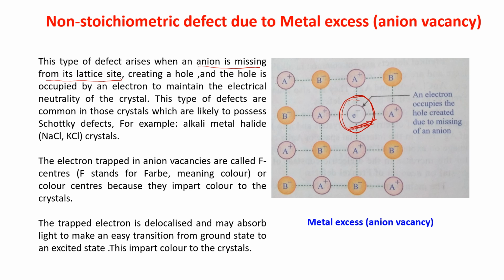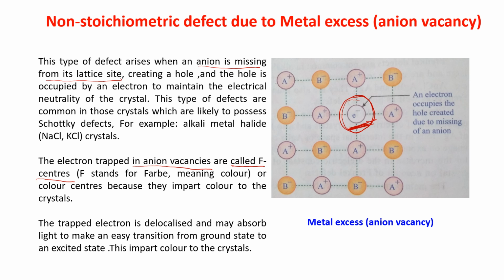The electron trapped in anion vacancies, the electron which is coming here, is jumping from one level to another level. So it has an energy, and this is called F centers.